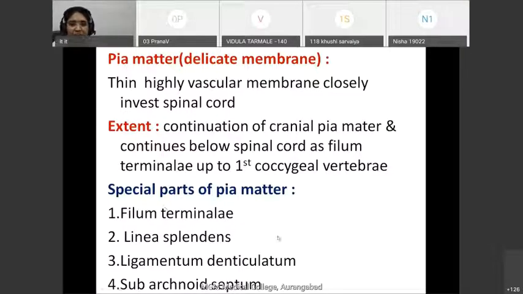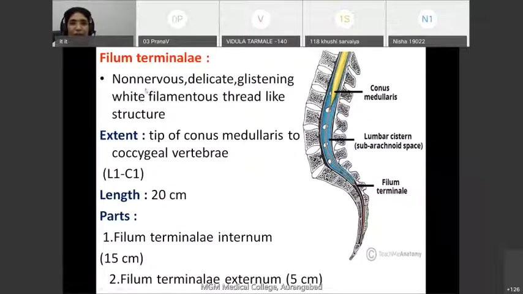Now, what is this filum terminale? The filum terminale is a non-nervous, delicate, glistening white, filamentous, thread-like structure which extends from the lower border of the first lumbar vertebra to the first coccygeal vertebra. Its normal length is 20 centimeters.